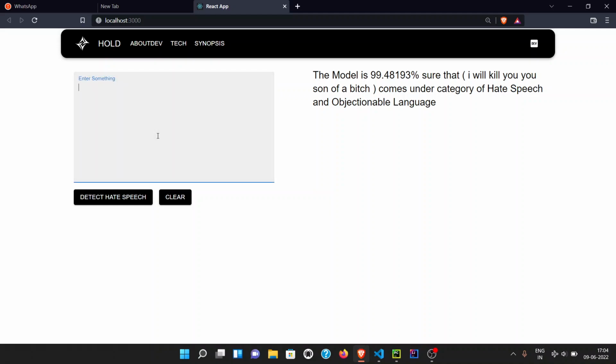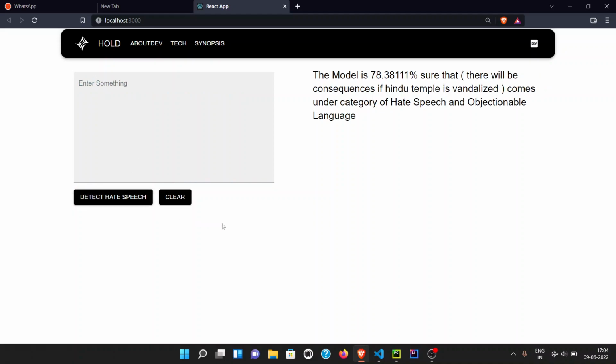Let's just try with another sentence. So the probability is 78%. Whatever input we had, the probability is 78%.